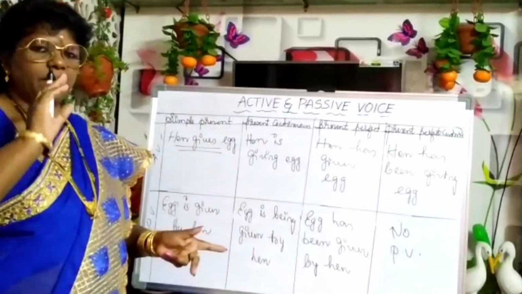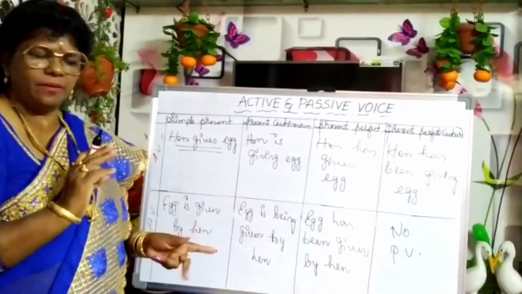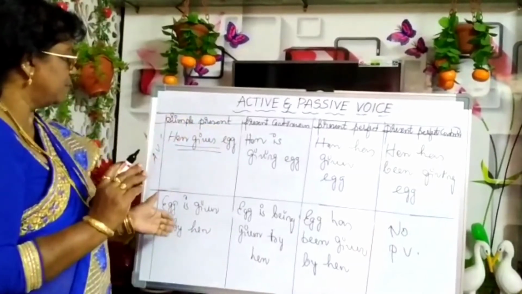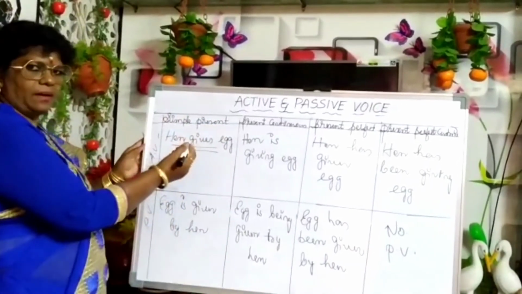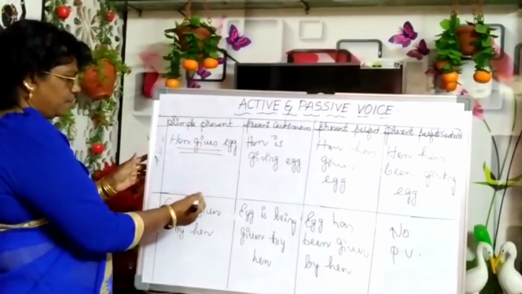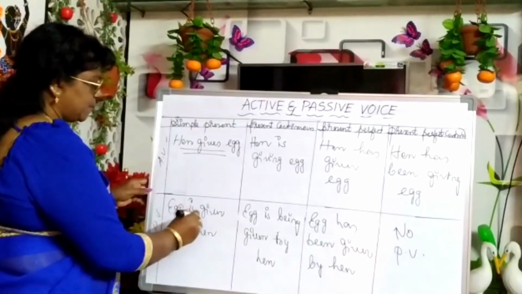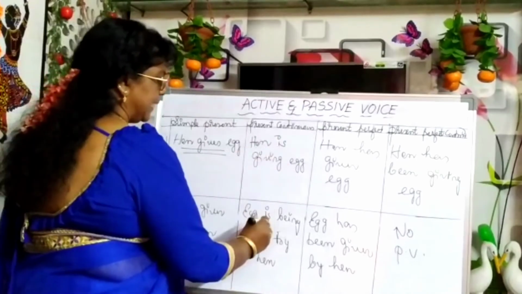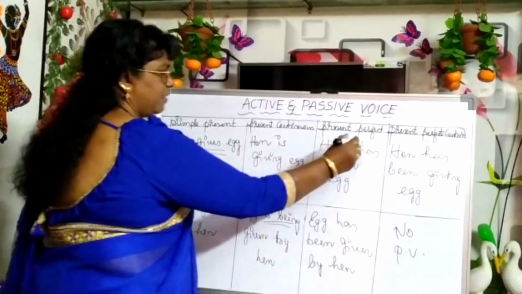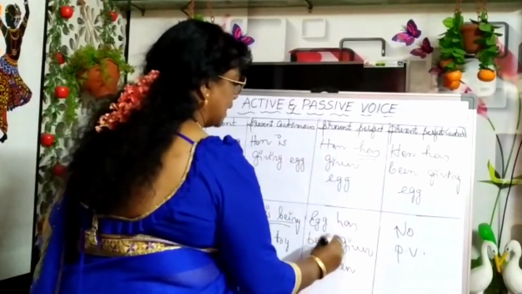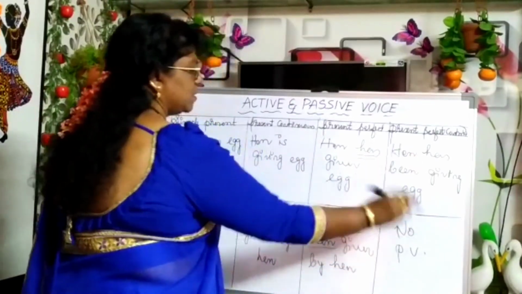This is a very good and easy method to learn active to passive. So from these immediately we can trace out what all the things we used. Here is we used. Here is plus being we used. Here has been we used. Okay, for this no passive voice.